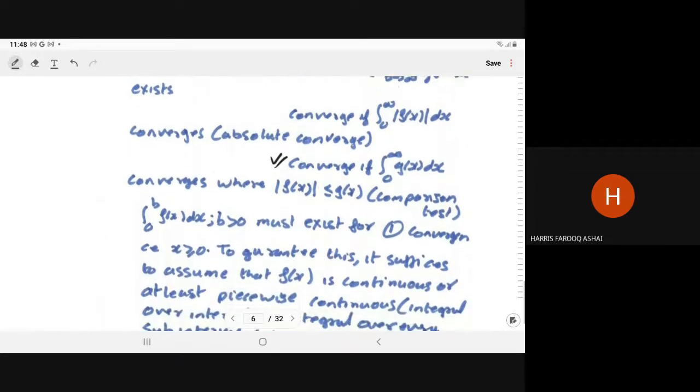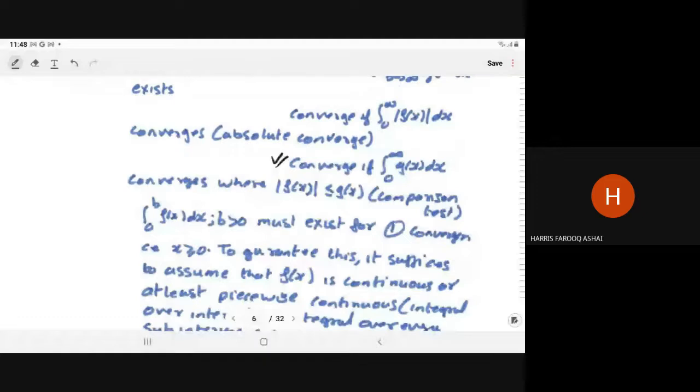Because in the Laplace transform also we have to compute the integration from 0 to infinity. The integral from 0 to b of f(x) dx, for b greater than 0, must exist for the first convergence, for x greater than or equal to 0. To guarantee this, it is sufficient to assume that f(x) is continuous.